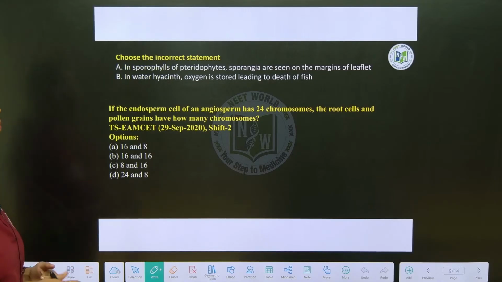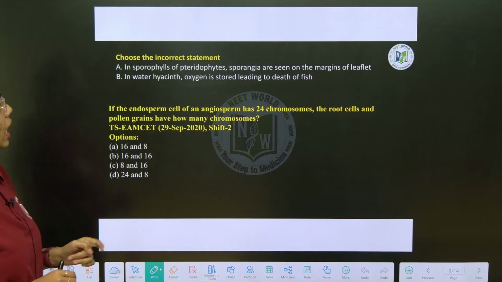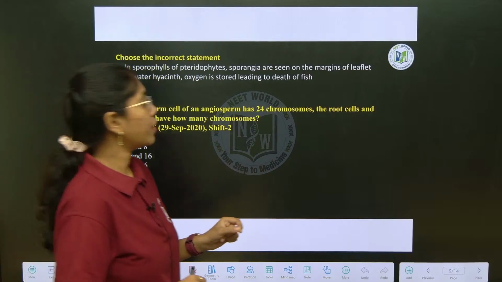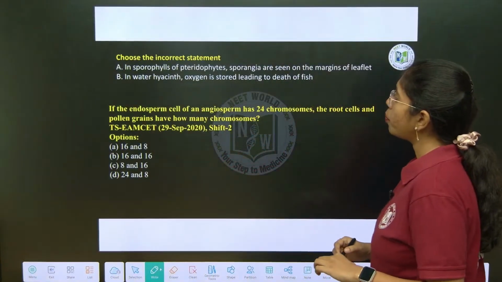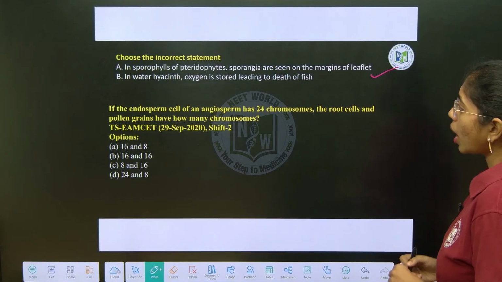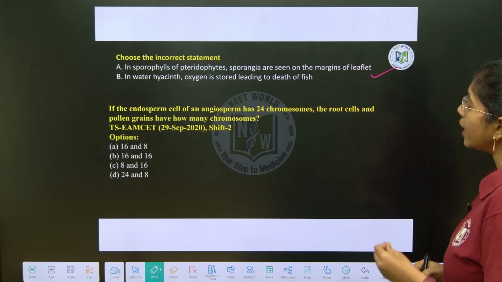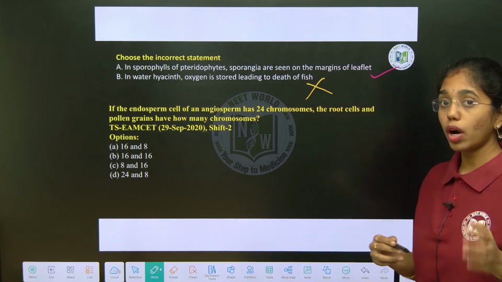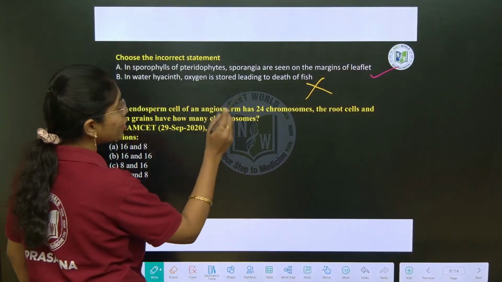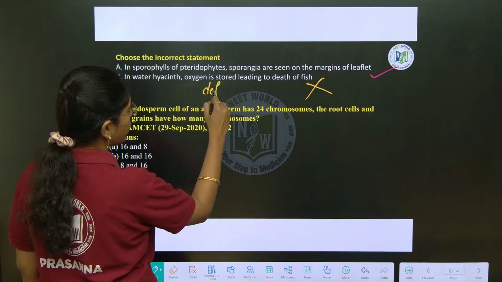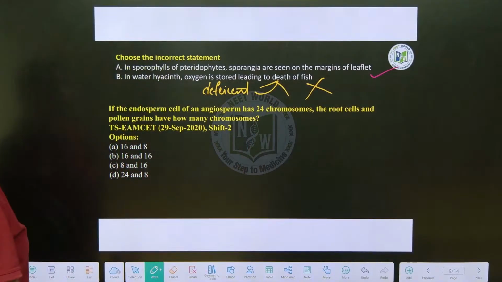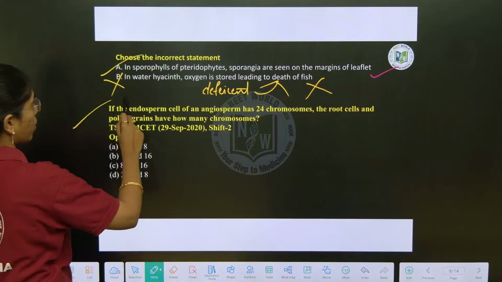Choose the incorrect statement. In sporophyll of pteridophytes, sporangia are seen on the margins of leaflet. Yes, in sporophylls of pteridophytes, sporangia are seen on the margins of the leaflet. True. In water hyacinth, oxygen is stored leading to death of the fish. Wrong. In water hyacinth, that is Eichhornia, oxygen is not stored, oxygen is deficient. That leads to the death of fish. So here A is correct and B is wrong.